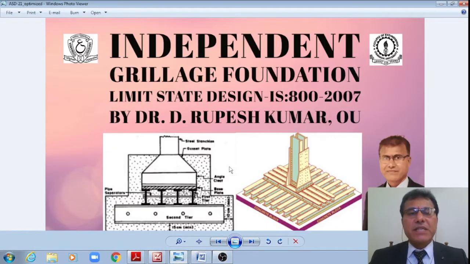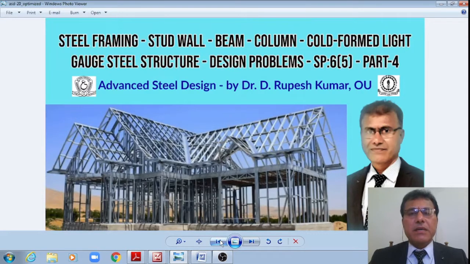In today's class we shall see the design of independent grillage foundation as per the limit state design, IS 800:2007, whereas in the previous class we have seen the design of a cold formed light gauge steel structure, wherein we have designed the steel framing, stud walls, beams and columns. A numeric problem we have solved.